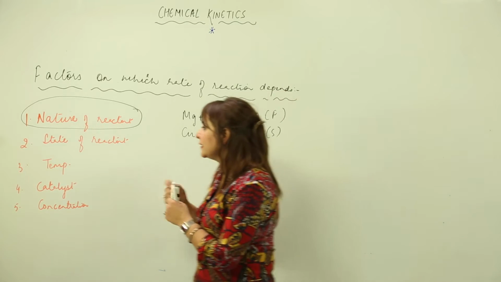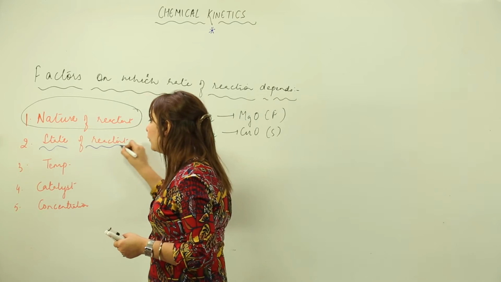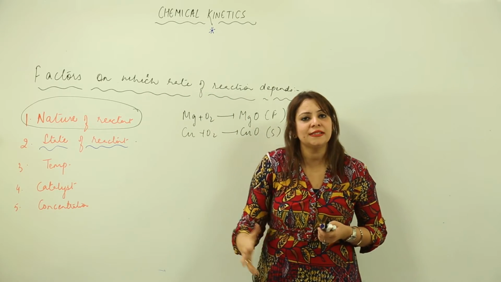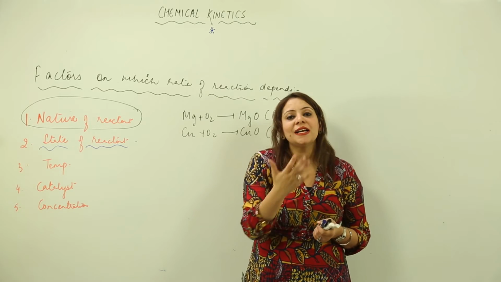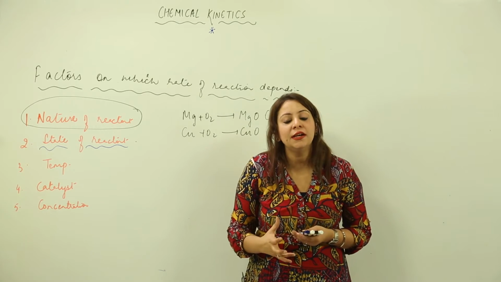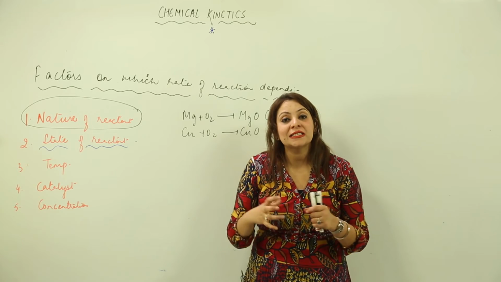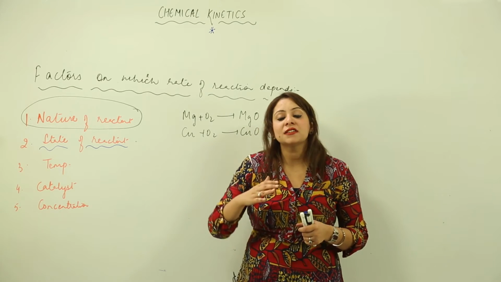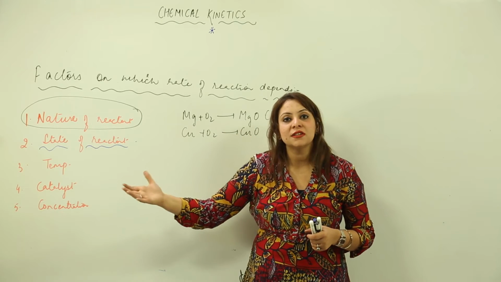The second factor is the state of the reactant. As you all know, we have liquid state, solid state and gaseous state. You know that the reaction occurs faster when the reactants are present in the gaseous state, as compared to when the reactants are present in the solid state.